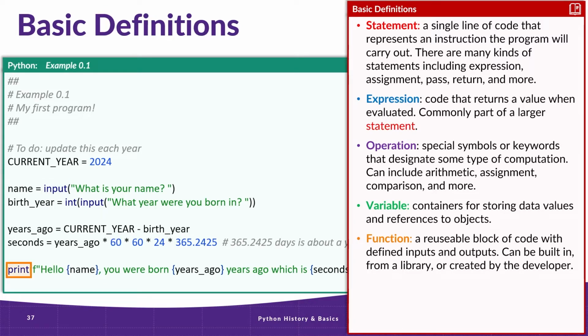The print function works similarly, but instead of getting input from the user, it simply prints what is given to it out to the screen. In this case, it prints, "Hello, whatever name was input, you were born however many years ago," which is however many seconds. And that's output in the terminal for the user.